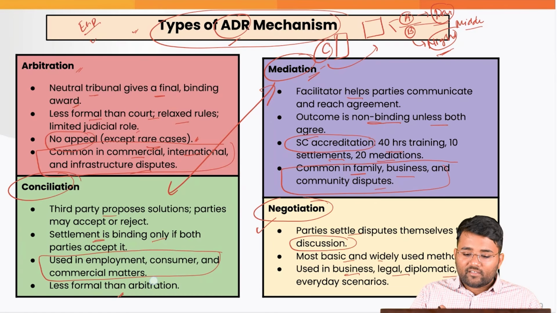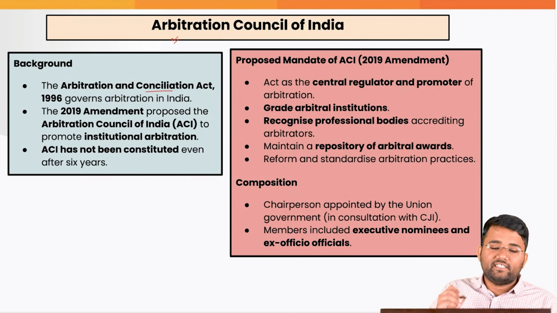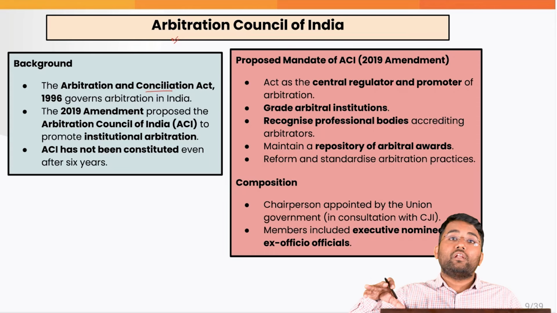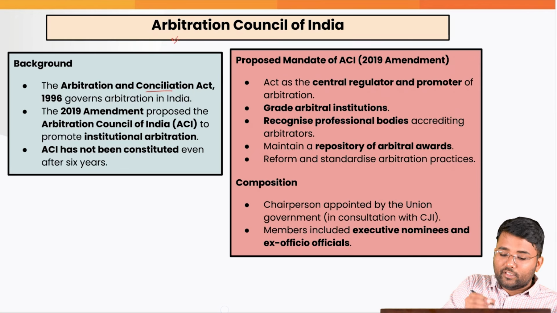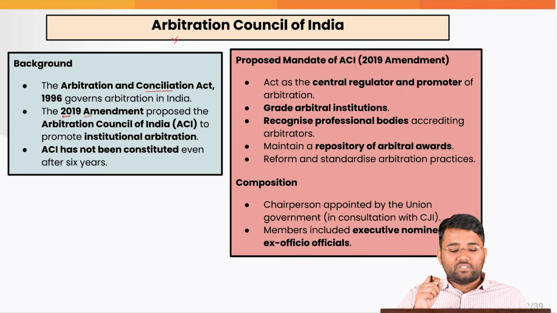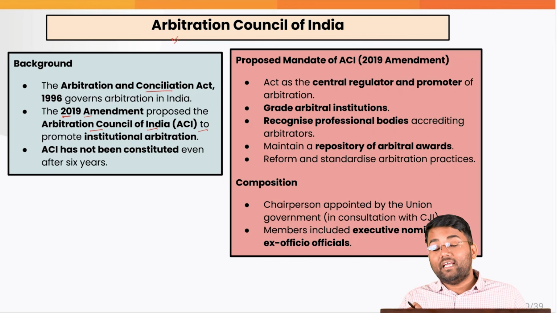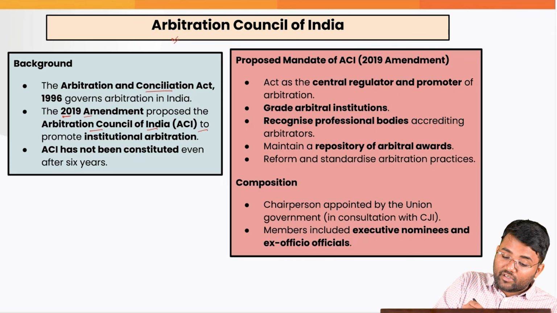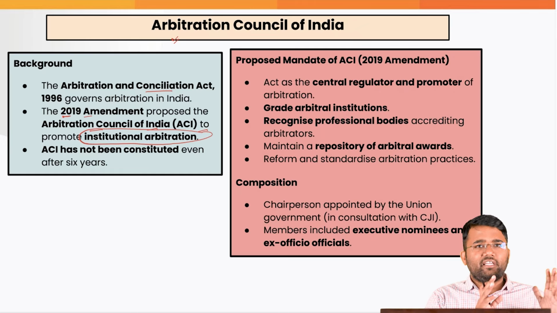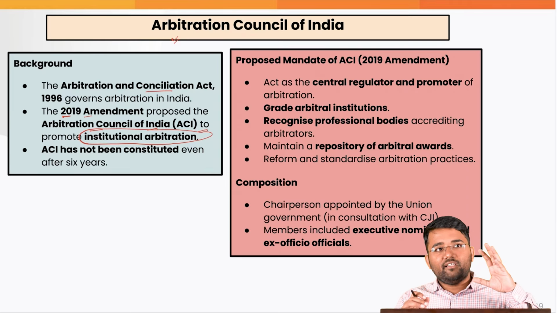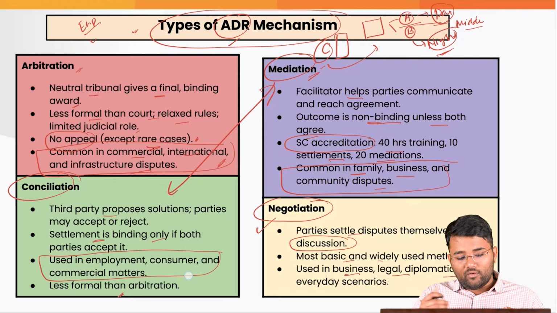Now there is an act for arbitration, that is the Arbitration and Conciliation Act of 1996, that governs the overall arbitration landscape in India. And there was an amendment that was done in 2019, and that proposed that an Arbitration Council of India will be established, and they will promote institutional arbitration. The simple meaning of institutional arbitration that we can understand is that dedicated institutions will be created, and they will help us in ensuring that the parties are getting their disputes resolved.